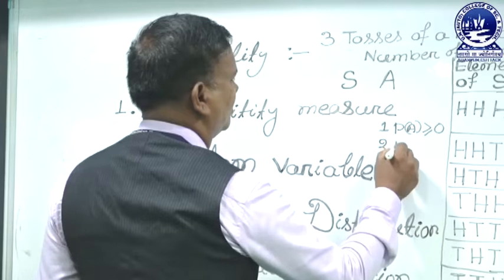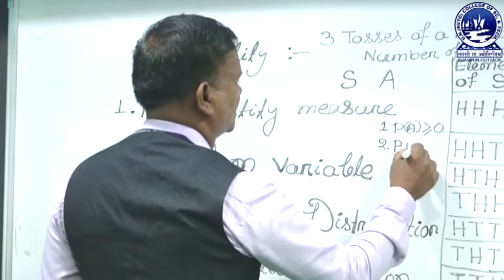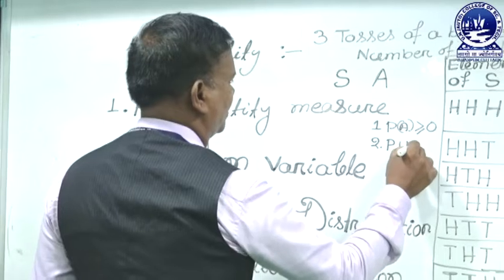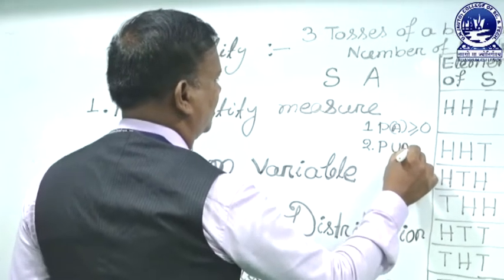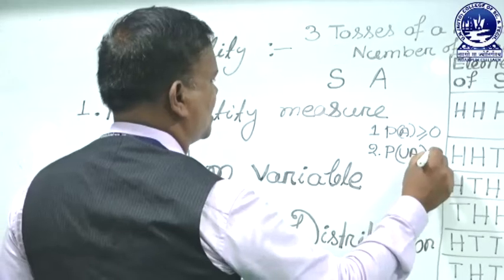The second thing is that the probability of all the elementary events, if we take A1, A2 as the elementary events, must be equal to 1.